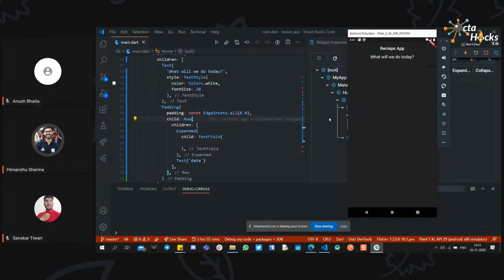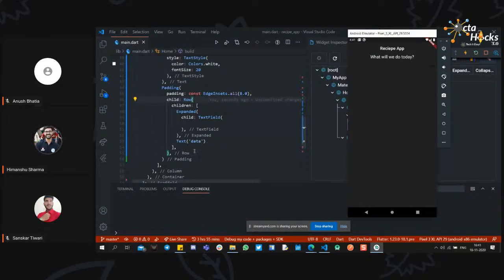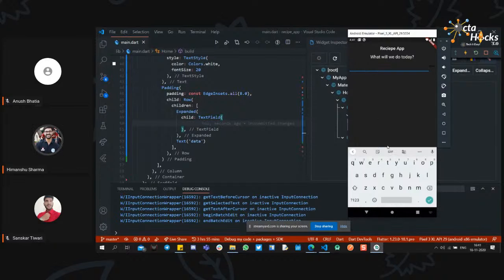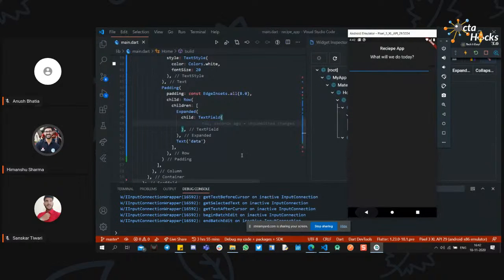So first of all, let me change the data color or something like this. Okay, wait, I will change the color of the text field. Because you are not seeing the cursor, on focus you can see the cursor and you can see the padding is right here, but still the text is not that visible. So we need to style the text field.